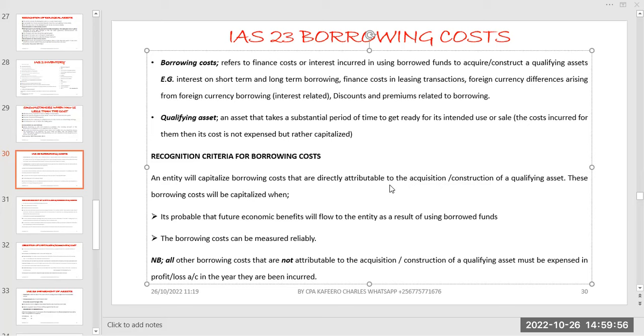Are we going to capitalize it, or expense it? That's basically what we are looking at in the standard of IAS 23.